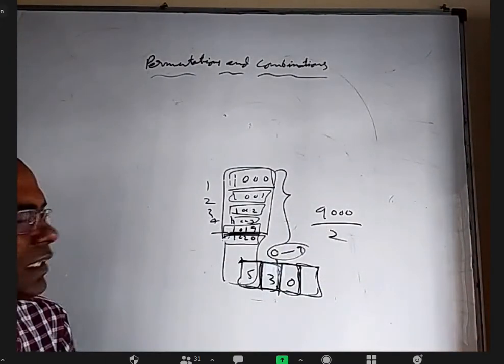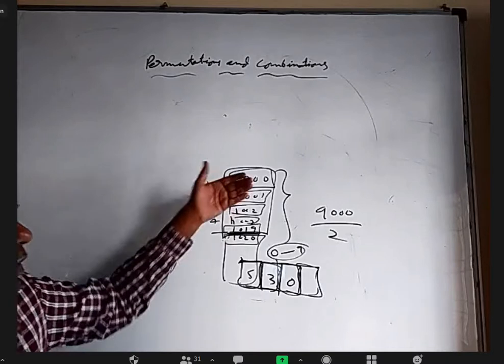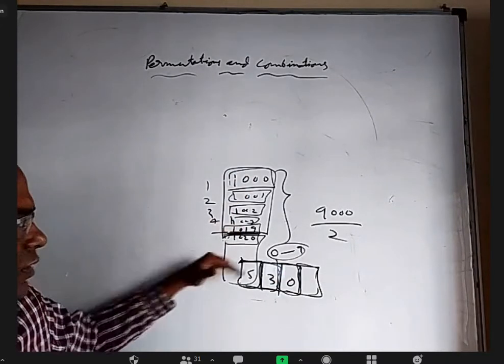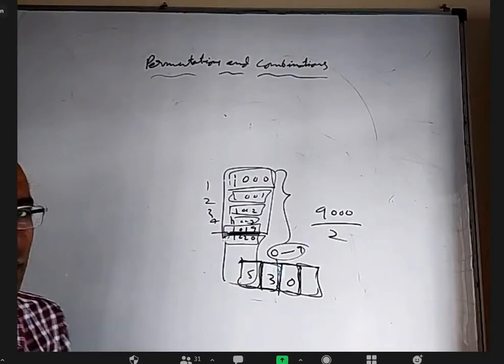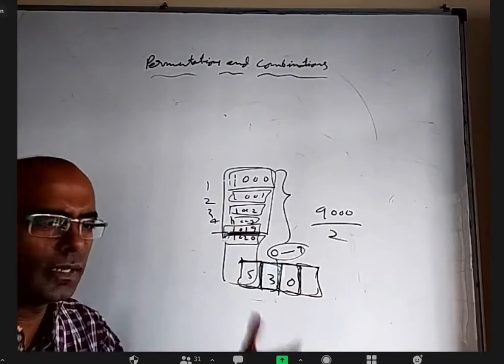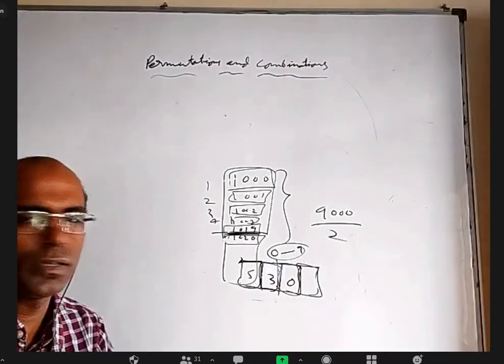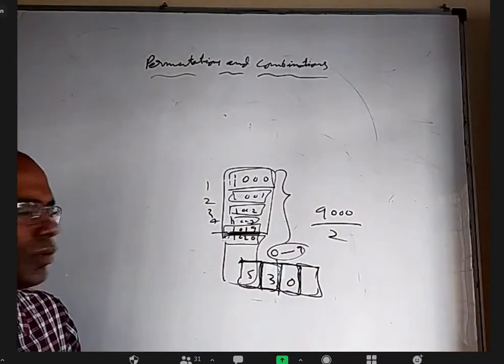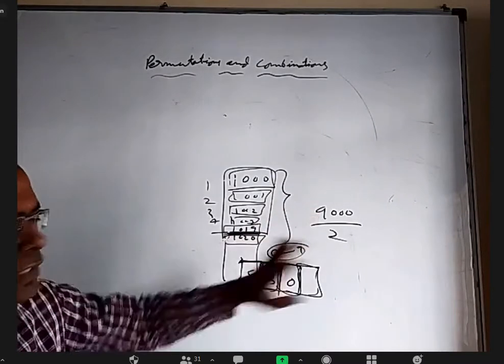But to say that among two consecutive numbers, if the sum of the digits of one is odd, the other will be even, is wrong, especially at this junction, 1019, 1020. But if you take a packet of 10, the next packet of 10, the next packet of 10, you will find 50-50. So it is 9,000 by 2. We don't need any heavy knowledge. You just have to know 9,000 and divide it by 2.